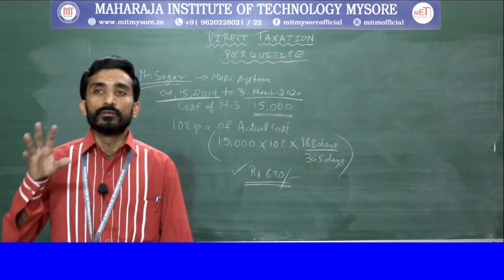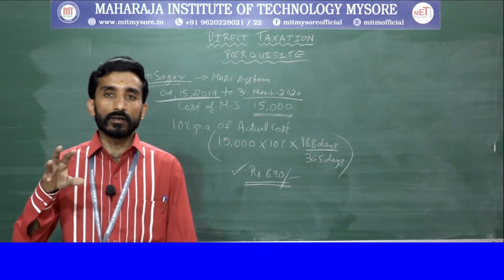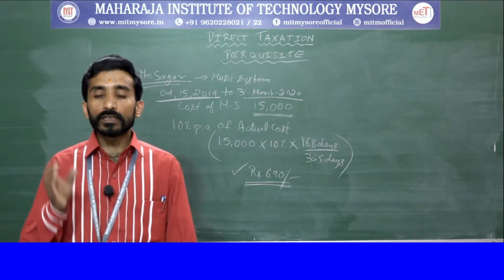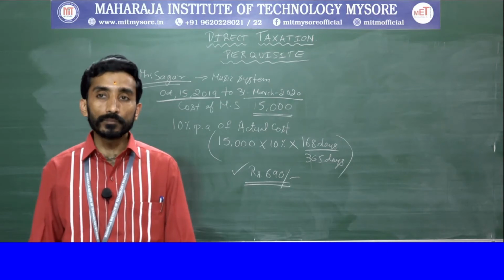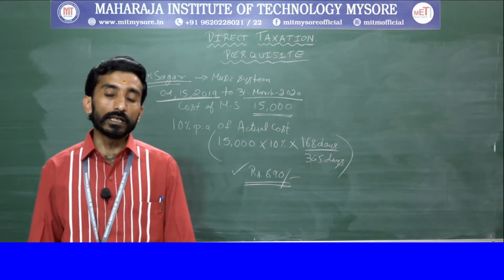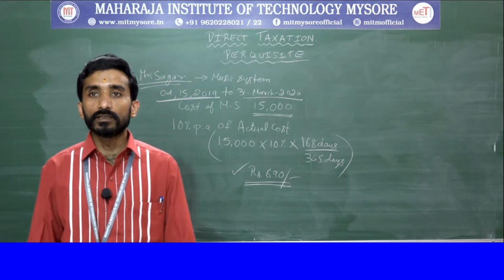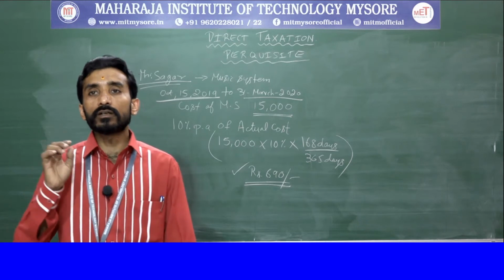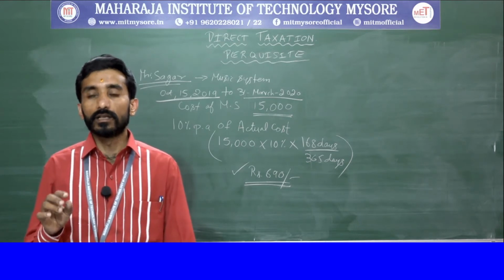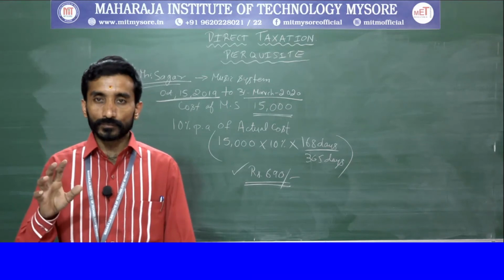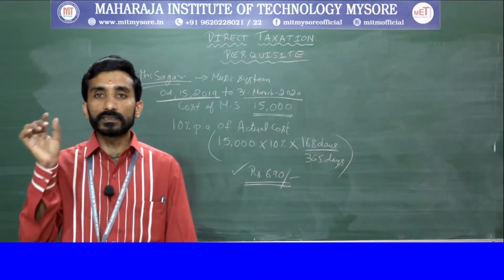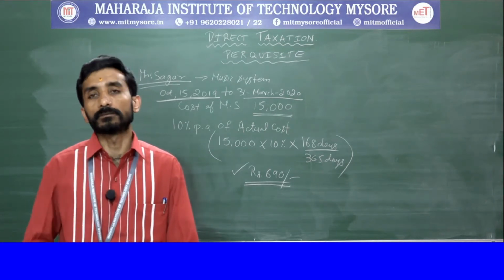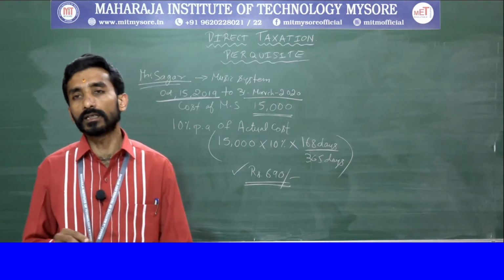So here, which are those sale of movable assets? Electronic items as well as computer, that is one category where the actual cost of this item minus 50% of depreciation on reducing installment method, that you need to remember.